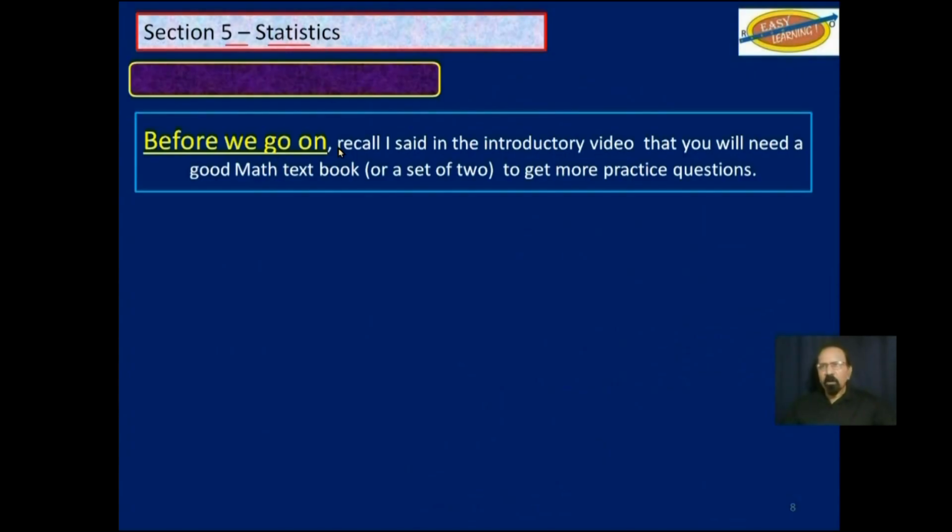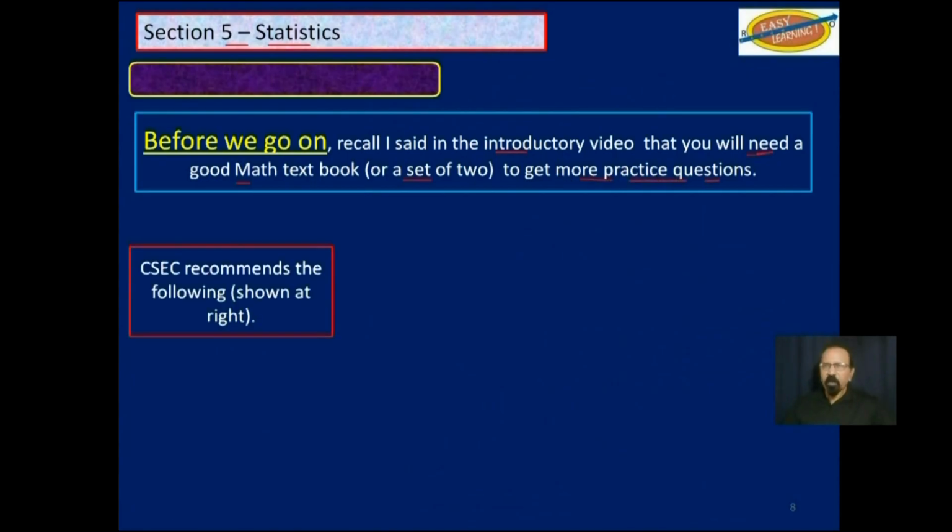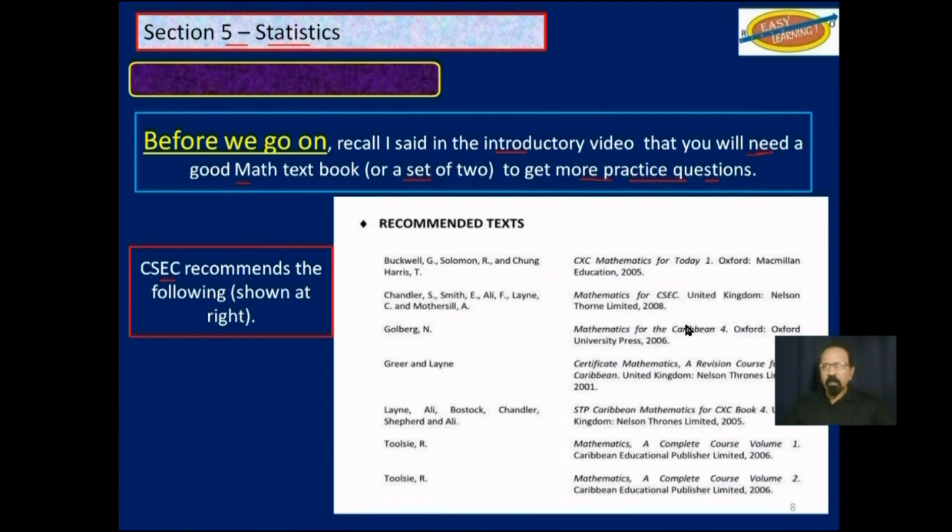Before we go on, recall I said in the introductory video that you will need a good math textbook or maybe a set of 2 to get especially more practice questions. CSEC recommends the following books shown on right, these books here, and their authors.